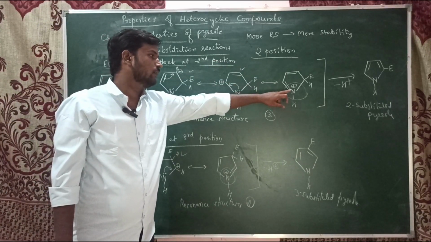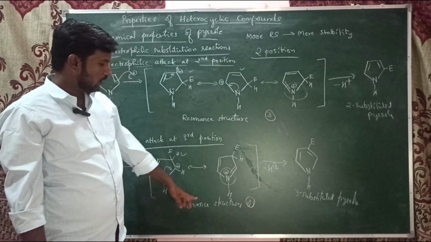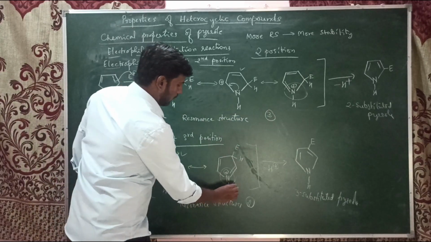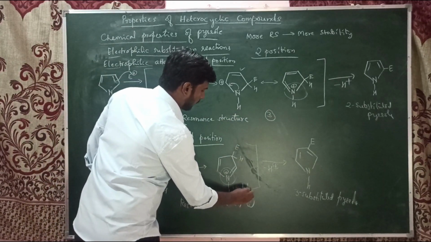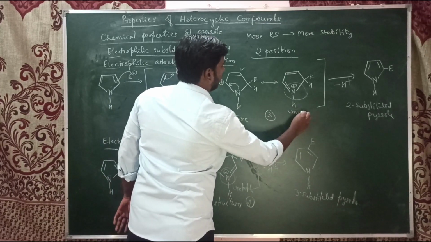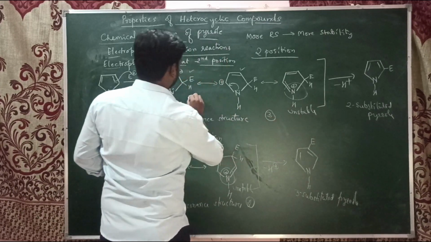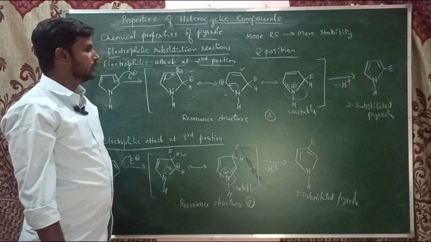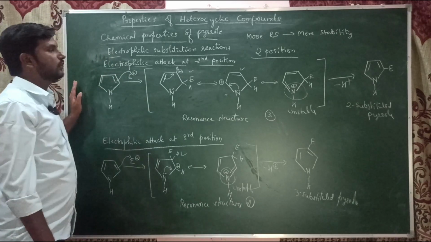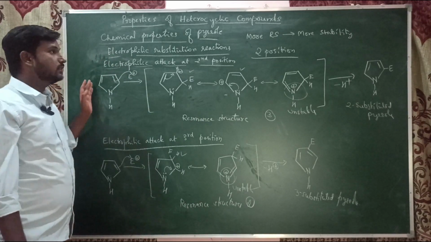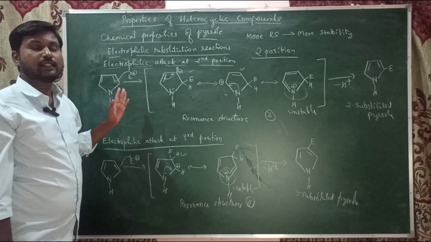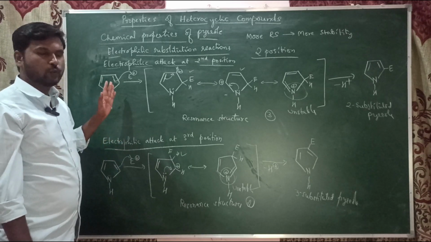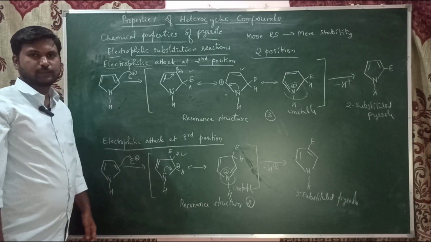This is also helpful because in one of the structures nitrogen gets the positive charge, and here also a positive charge. This is an unstable resonance structure. So this is also unstable, this is also unstable. In this case, there is only one stabilized resonance structure. That's why usually the electrophilic attack or electrophilic substitution reactions in pyrrole take place at the second position. The second position gets more priority than the third position.